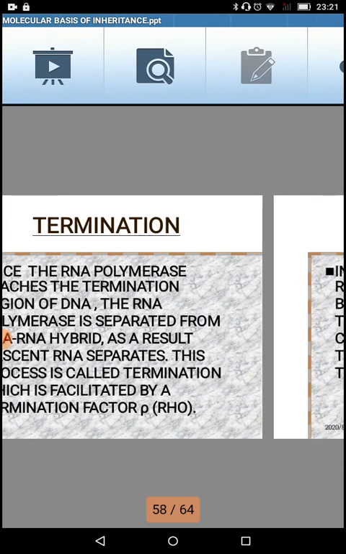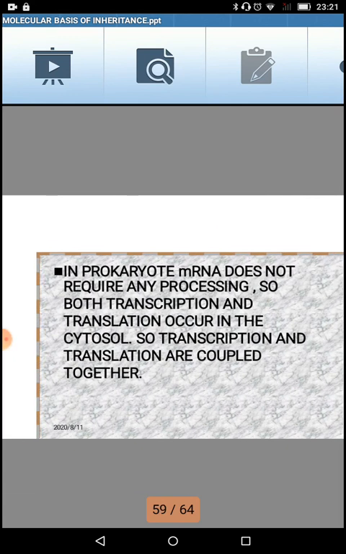Let us move ahead. In prokaryotes, messenger RNA does not require any processing, so both transcription and translation occur in the cytosol. So transcription and translation are coupled together. That's what I am saying, that once the messenger RNA is formed, it is the functional RNA and it does not need any post-transcriptional modifications. So this is the prokaryote transcription.